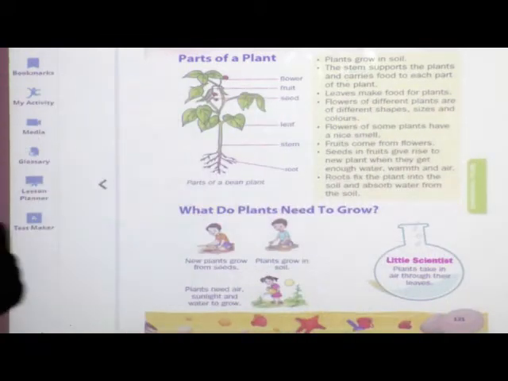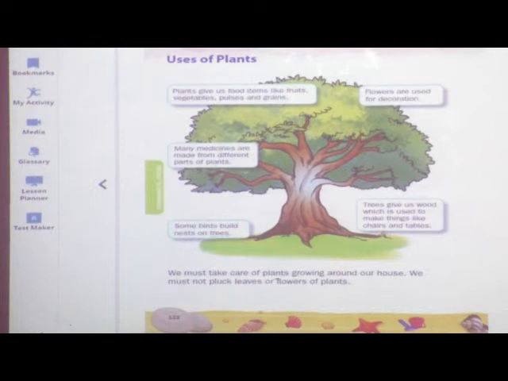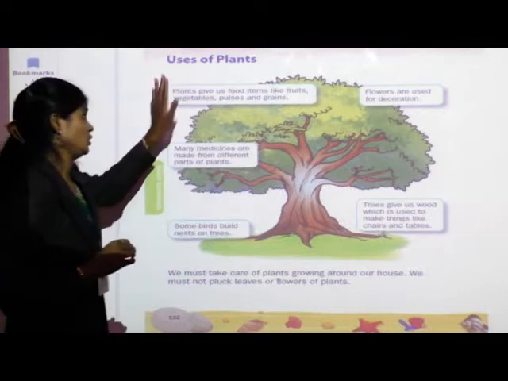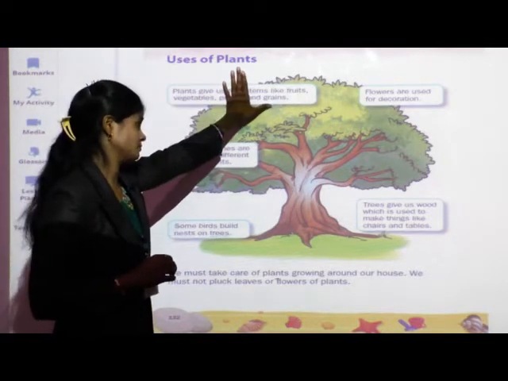Okay. Now turn the page. Open page number 132. See, now we will learn uses of plants.